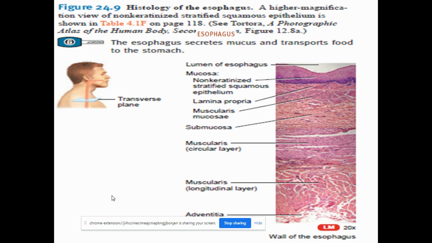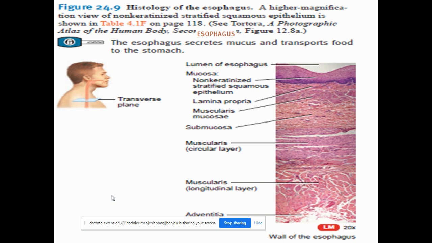The next layer is the adventitia. The adventitia merges with the outer regions of the digestive tract. That is why it is actually called the serosa elsewhere. But here, because it is a superficial layer of the esophagus, it just merges with the other regions by the connective tissues and the surrounding mediastinum, and is continuous with them. So that is why it is called the adventitia and not the serosa.